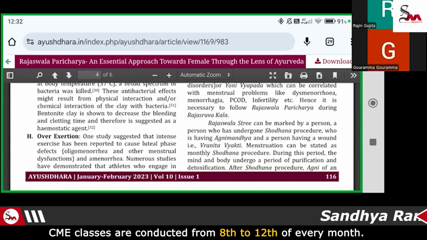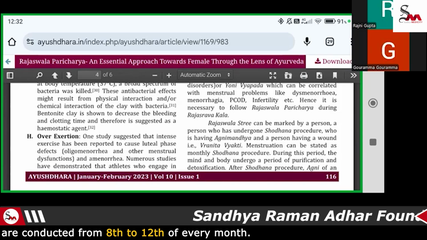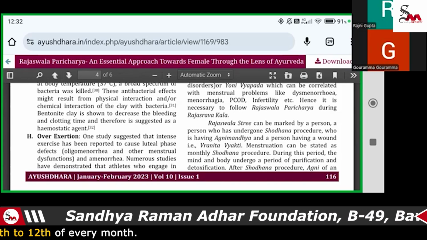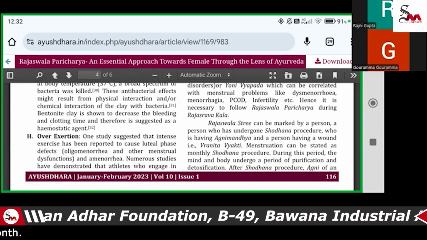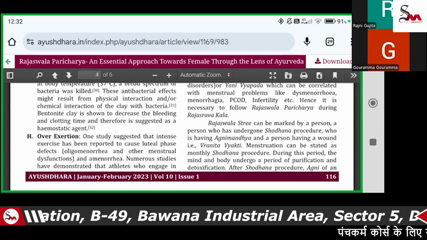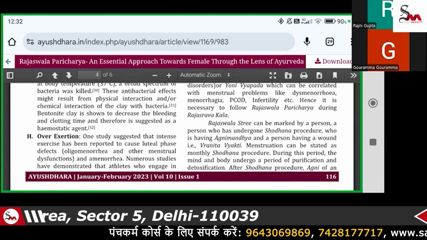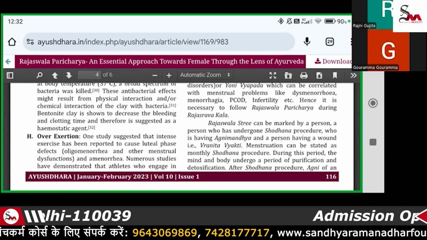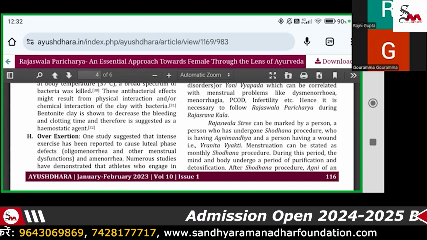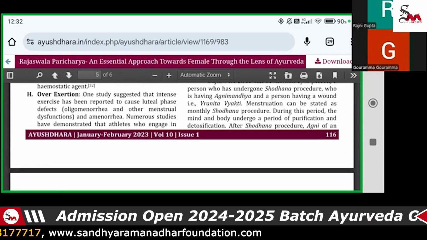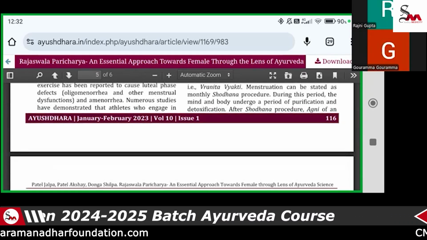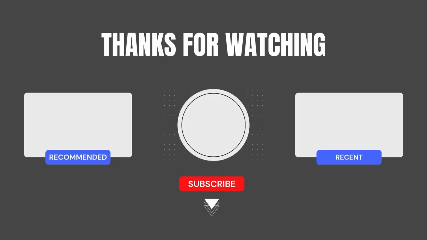If the patient is coming to you and having a problem of any type of gynecological disorder, you can advise the patient to go for the Shodhana procedure. You can give one setting of Virechana, which must be very beneficial to normalize the hormonal condition of the patient. We have to focus on the